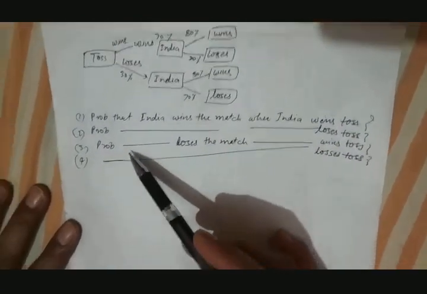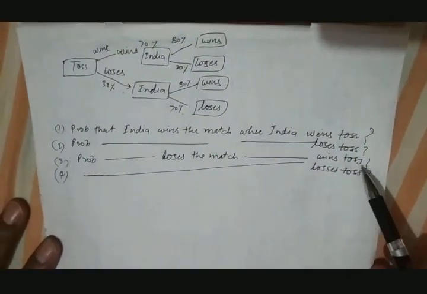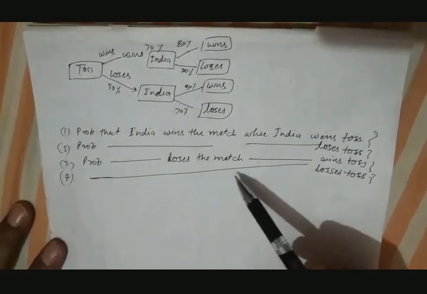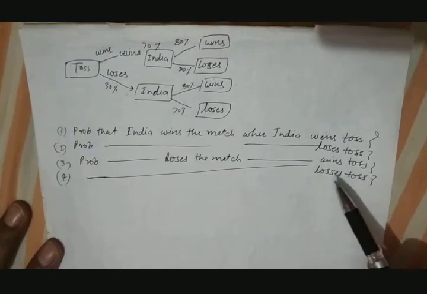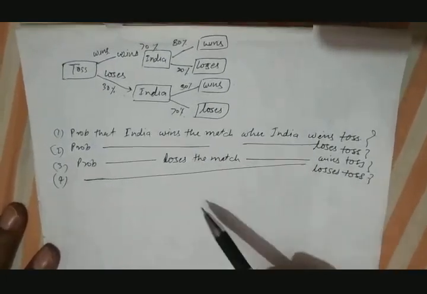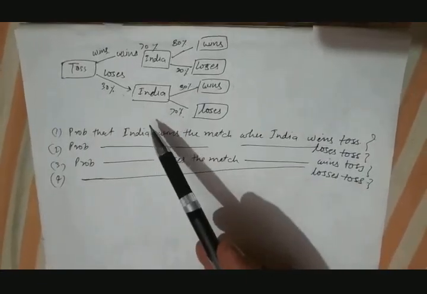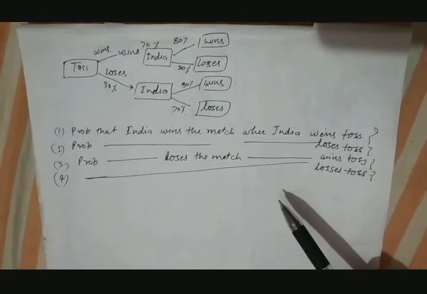And the probability that India loses the match when India wins the toss. And the fourth question is the probability that India loses the match when India loses the toss. This kind of reasoning, found based on probability based information, is called probabilistic reasoning.